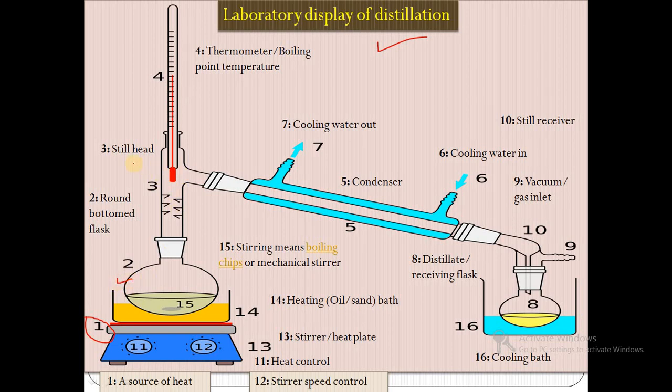Then this is a still head, that is the adapter. Fourth, a thermometer, which gives the boiling point temperature of the liquid. Then this is the condenser, with a water outlet and a water inlet.